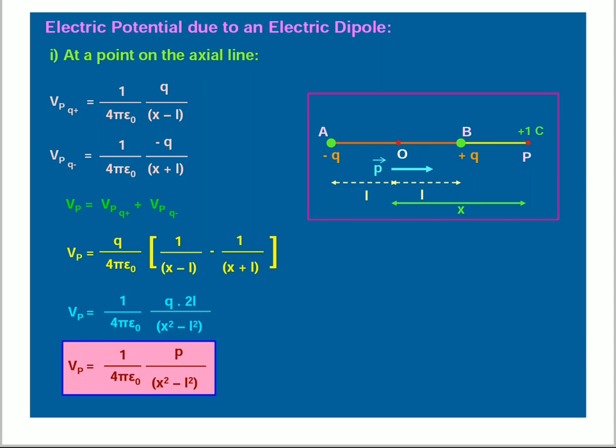We know the dipole moment is the charge times the distance between them, Q into 2L, which we call P. Vp is equal to 1 by 4 pi epsilon naught into P by X square minus L square.